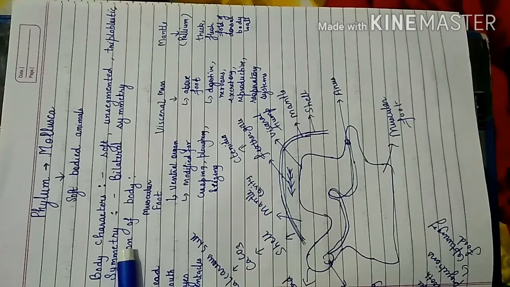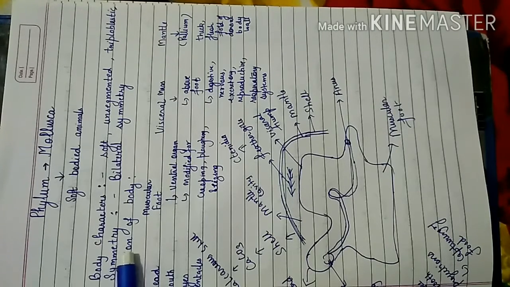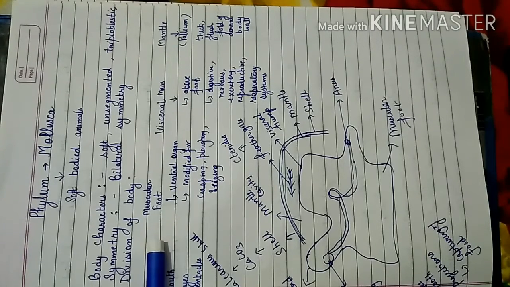The reason behind the asymmetrical body in class Gastropoda is a phenomenon named torsion. What happens during torsion is that during the larval stage, the mantle rotates in such a way that the anus comes ahead near the head and the body becomes asymmetrical.